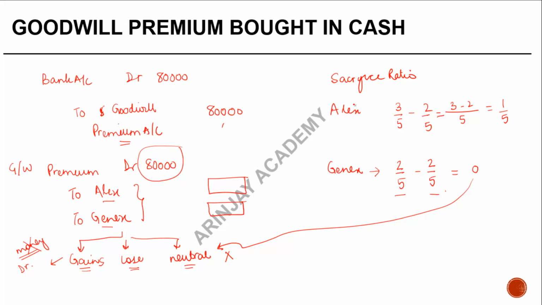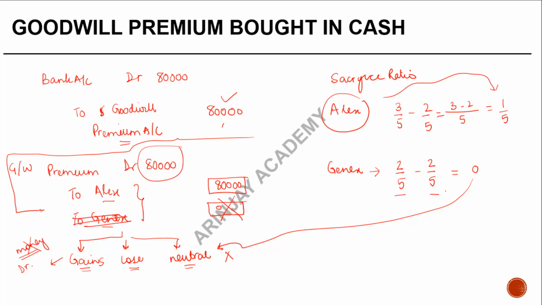So it is basically Alex who has given up his 1/5 share in profits to Sandbox, and he is the one who should get the credit for this entire premium which has been brought by Sandbox. Genix is not going to get anything. So the accounting entry which will be passed in this case will be goodwill premium account debit to Alex account.